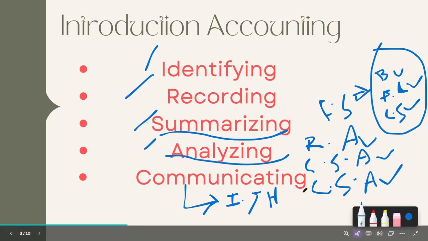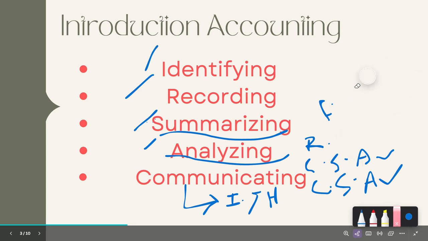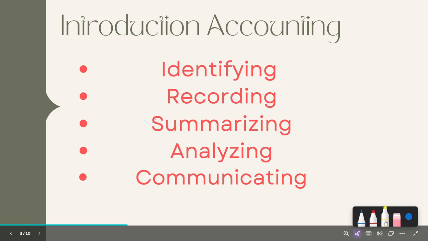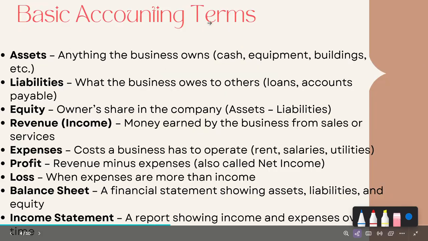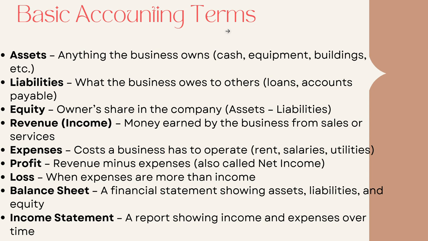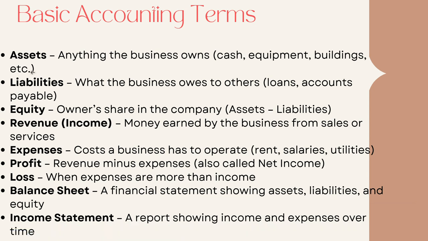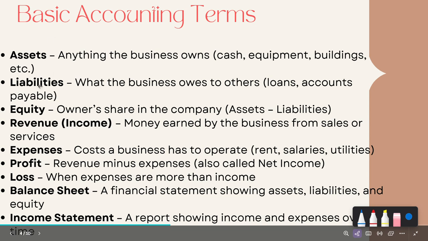Well, we understand what accounting is, what it represents to us, what it means, and what elements are included here. Now we are going to talk about the basic terms of accounting. These are the basic terms you should understand before you go to the other topics, because these terms are used frequently in this subject as well.